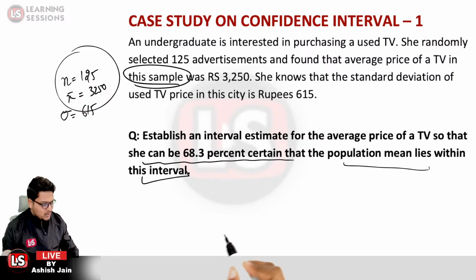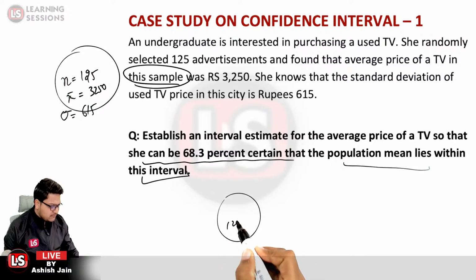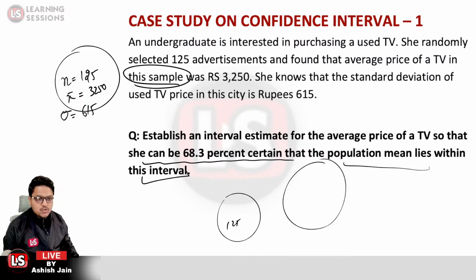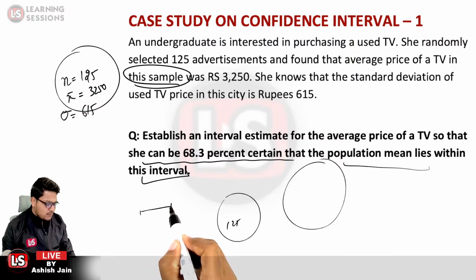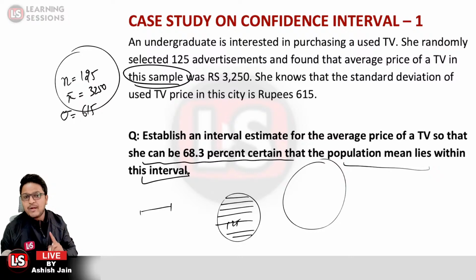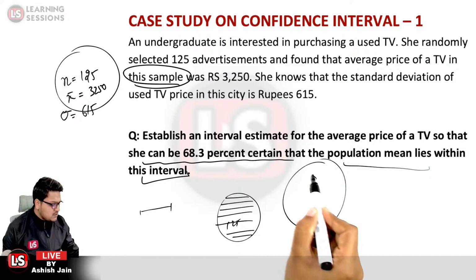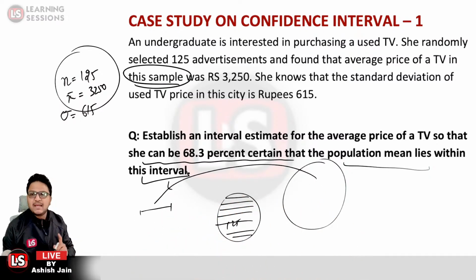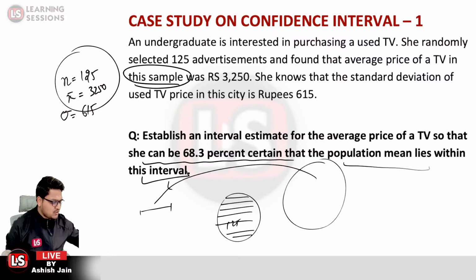So what is the scenario over here? We have a sample of 125 and a population. From the sample data, you want to find an interval where you will be 68.3% sure that whatever value is picked from the population will lie in the selected interval. Is that clear? That is the scenario that we need to solve.